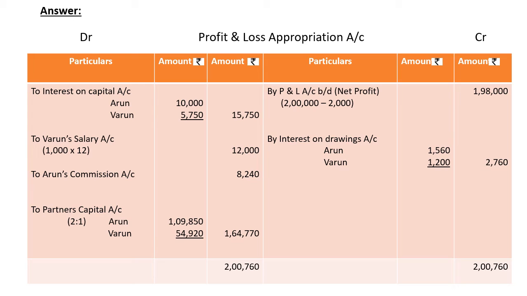Net profit is 1,73,010 into 5 by 105. It will be 8,238. I have rounded off into 8,240. After deducting that amount also from net profit, we will get the divisible profit, that is 1,64,770. This divisible profit can be distributed in that 2:1 ratio. It will be 1,09,850 and 54,920. So I have given you the workings also. Let's go through that.